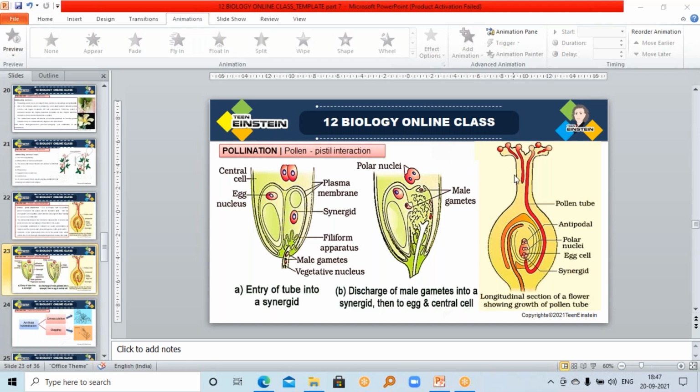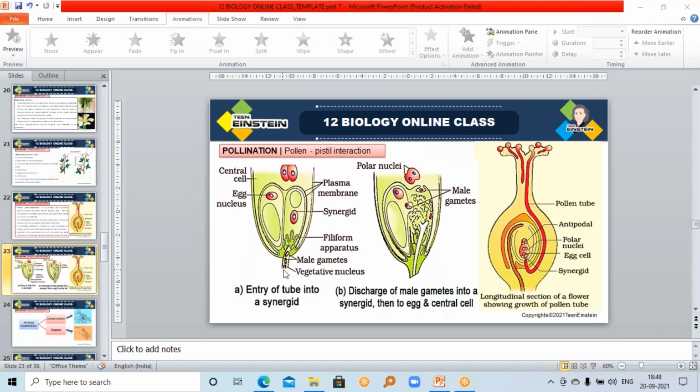So after reaching the ovary, in the first diagram here you can see the pollen tube reaching here, near the ovary. This part we are zooming; the first diagram is the enlarged diagram of the lower part. Here you can see the pollen tube with one vegetative nucleus. The pollen grain is releasing its content into the pollen tube, so with that content the pollen tube is reaching the micropylar region, right?